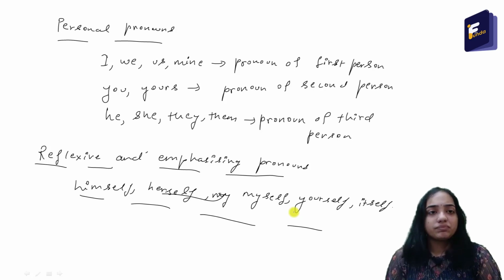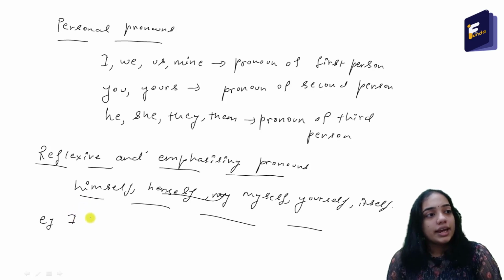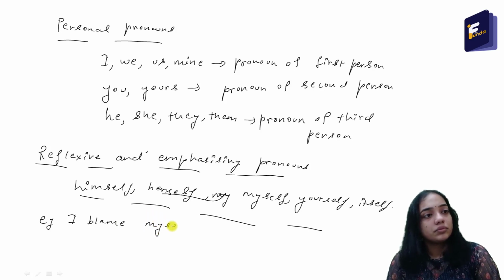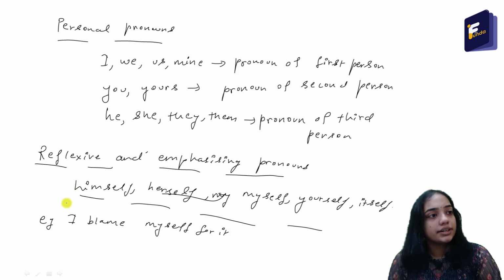For that, let us take some examples. I will write two sentences. I blame myself for it. So this is the first sentence. I myself was there.